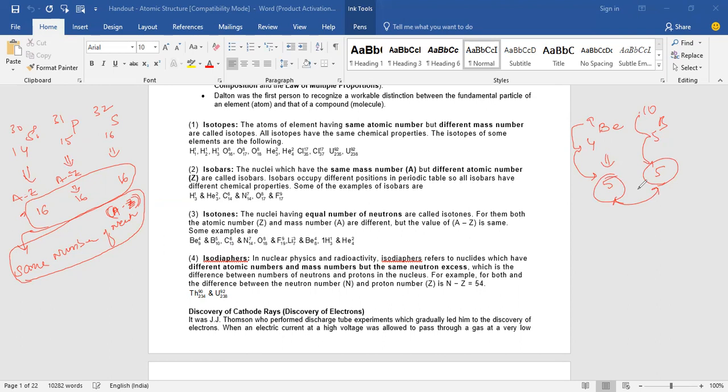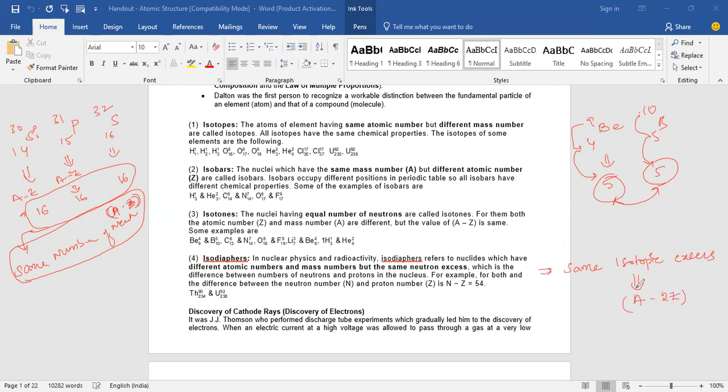Yes, sir. It's clear. Next one is isodiaphers. What is isodiaphers? The simple thing is they have the same amount of isotopic excess. Isodiaphers are the molecules or the elements which have the same isotopic excess. Here isotopic excess is nothing but A minus 2Z.